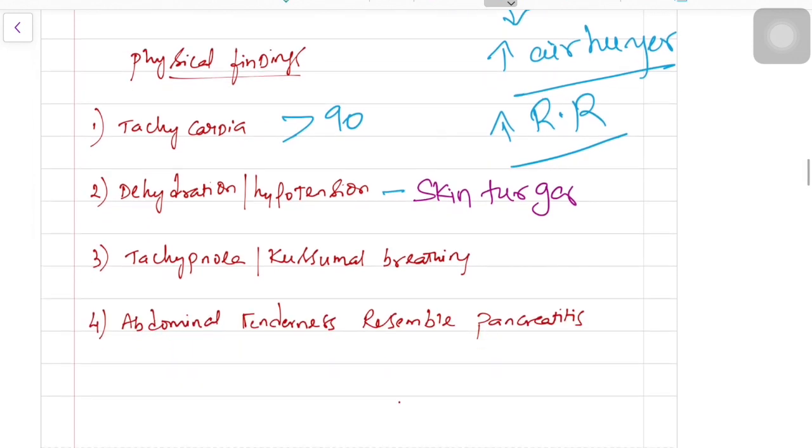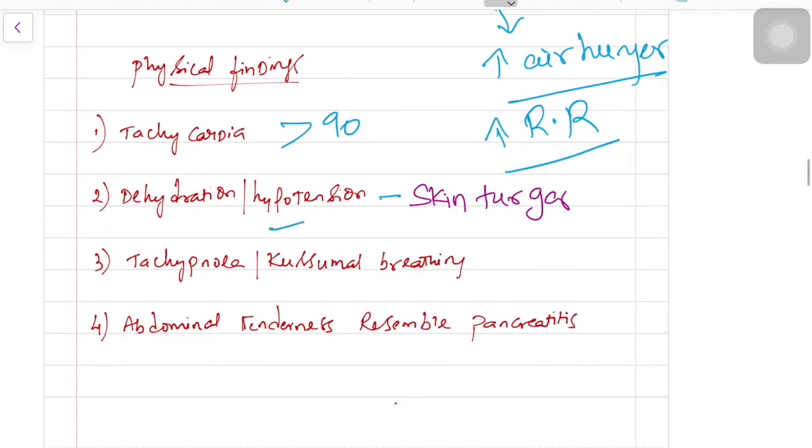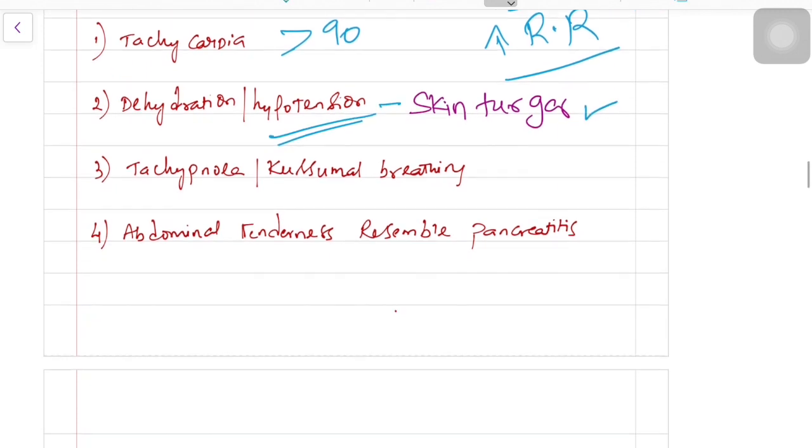If you measure the BP, the patient may have hypotension. You should check for skin turgor. The patient may have tachypnea, which is increased effort of respiration due to acidosis. It is also called Kussmaul breathing.